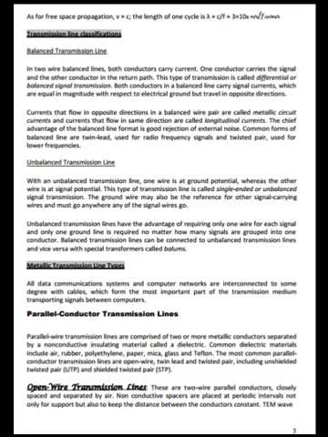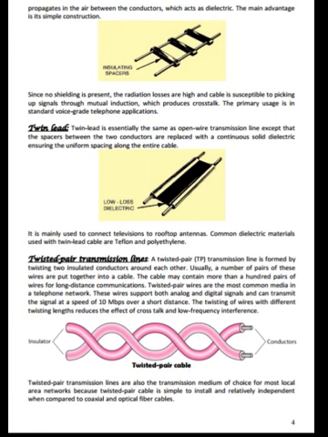Open wire transmission lines. There are two parallel wire conductors closely spaced and separated by air. Non-conductive spacers are placed at periodic intervals, not only for support but also to keep the distance between the conductors constant. A TEM wave propagates in the air between the conductors, which acts as the dielectric.